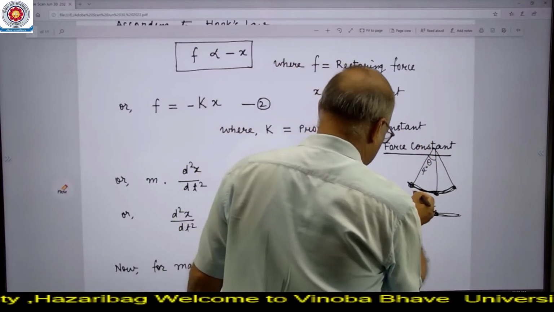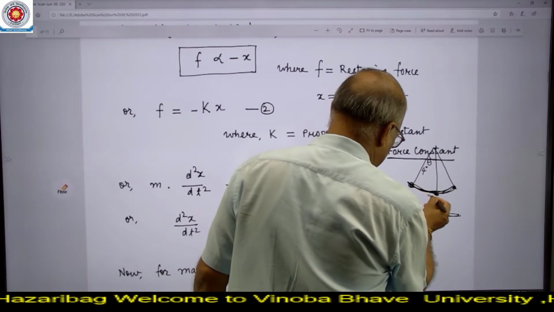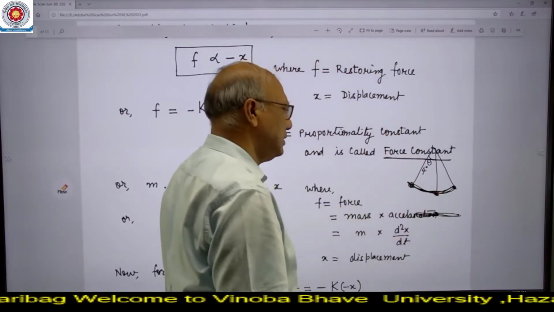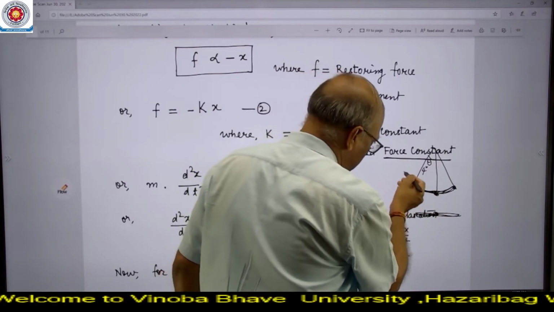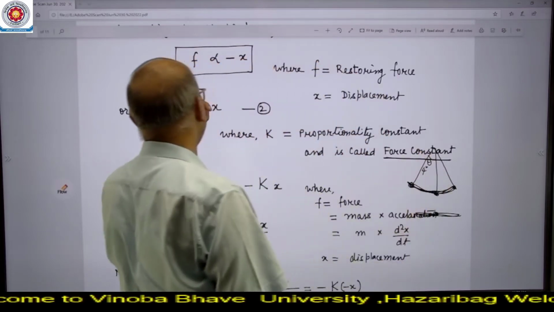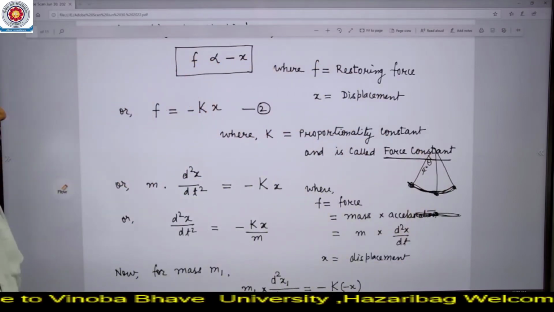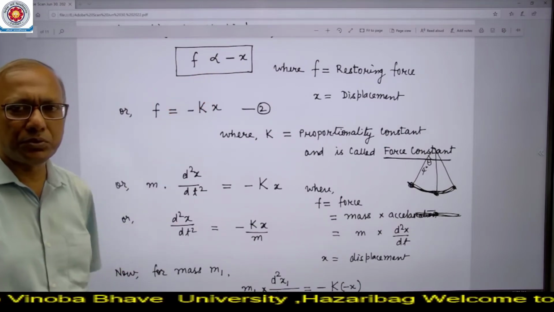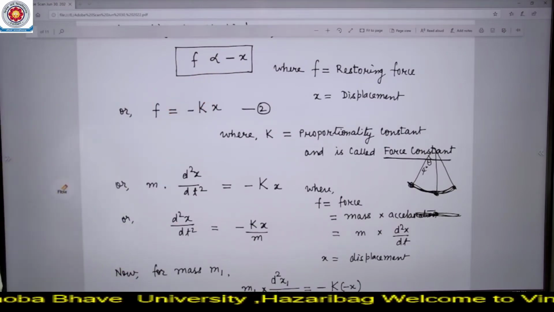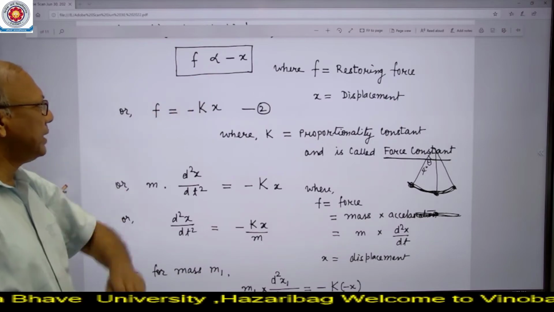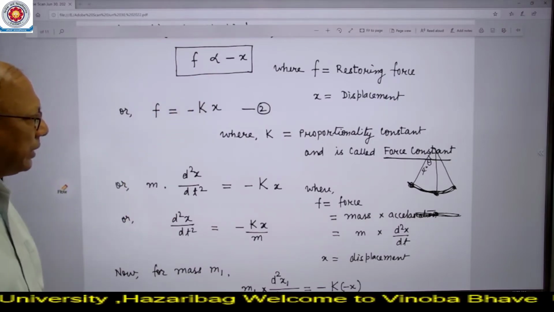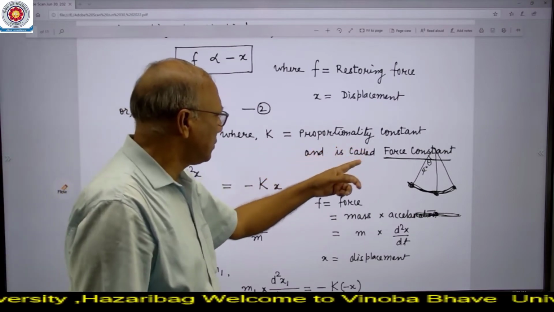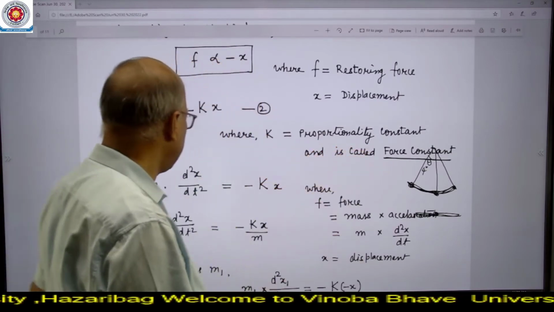So the force is operating in this direction, but the displacement is in this direction. Therefore, this F, the restoring force, is directly proportional to x with a negative sign. When we replace this proportionality sign with an equal to sign, then a constant is required, and k is the proportionality constant and is called the force constant.